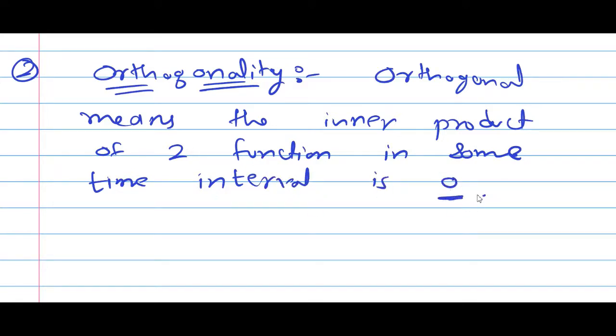Let us say I have two functions x1t and x2t, and their inner product is 0.